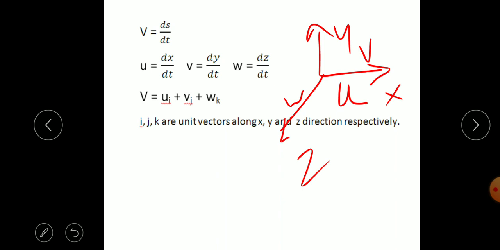So the velocity may vary with respect to x, y, z, or it may have different velocities in different directions. Velocity is represented by this vector, or we can use unit vectors to define the velocity: i is the unit vector along the x direction, j along the y direction, and k along the z direction. So we can write velocity as u i plus v j plus w k in vector form.